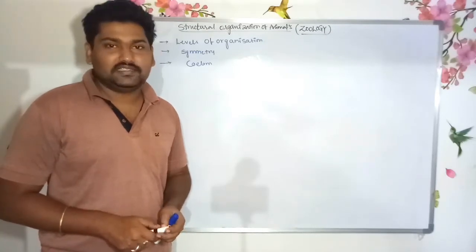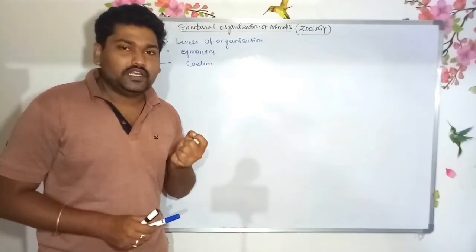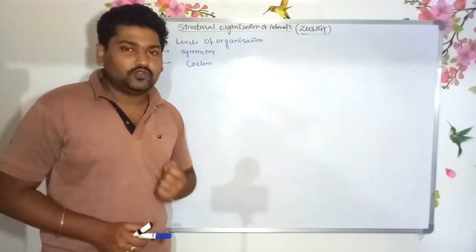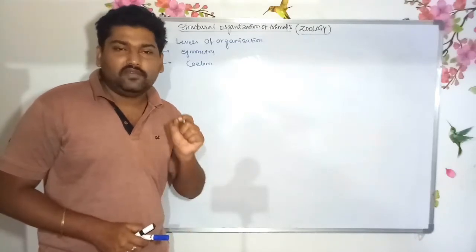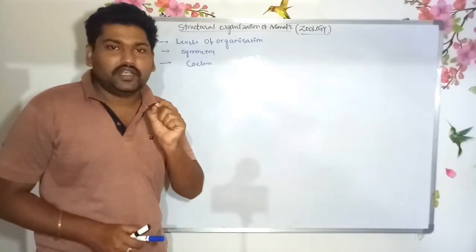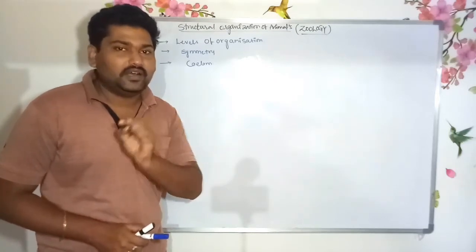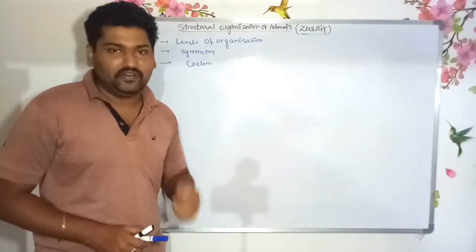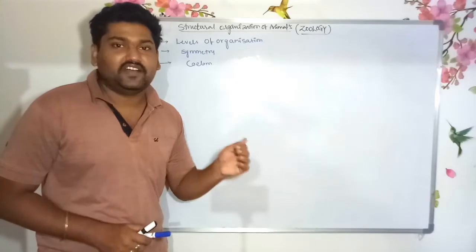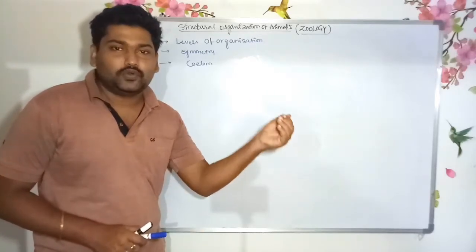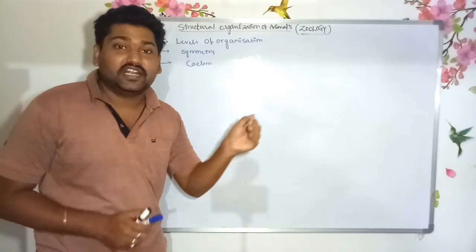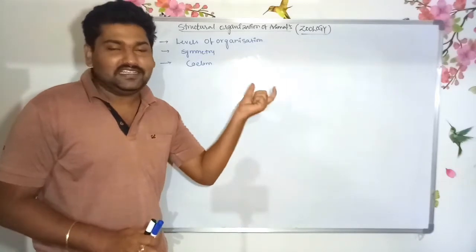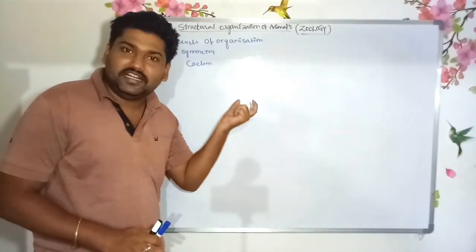In this living world there are organisms from microscopic, unicellular organisms to multicellular organisms. The unicellular organisms are microscopic in nature, having only a single cell. That single cell does all the metabolic activities. These organisms show different levels of organization, gradually increasing, from phylum to phylum in the animal kingdom.